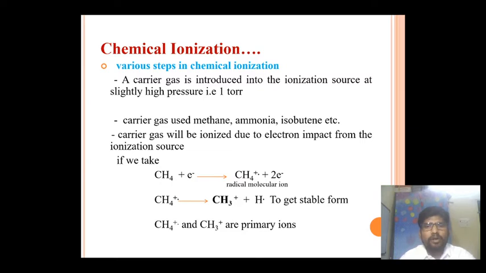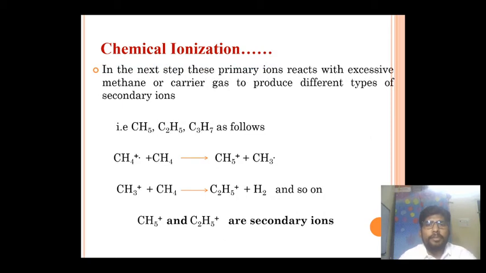Again, the radical molecular ion undergoes fragmentation and loses another hydrogen to get a stable form and produces the CH3 plus positively charged ion. So both ions, CH3 plus and the CH4 plus radical molecular ion, are nothing but primary ions. And next, these primary ions react with the excess carrier gas, which is already present in the ionization source, and they produce the secondary ions, which is again shown as follows.